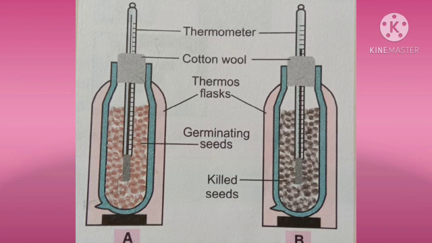We can also show that energy is produced during respiration by taking two flasks, one containing germinated seeds and the other containing boiled seeds. We will find that if thermometers are placed in both the flasks, the one containing germinated seeds shows a rise in temperature, which proves that germinated seeds are respiring and producing heat energy, while the flask containing boiled seeds does not show any rise in temperature as the seeds are dead and hence do not respire.